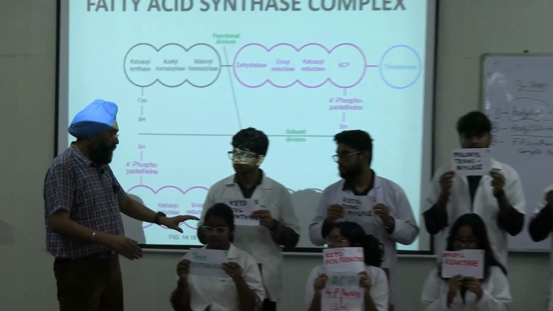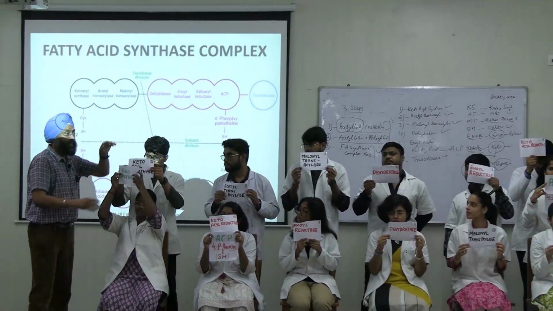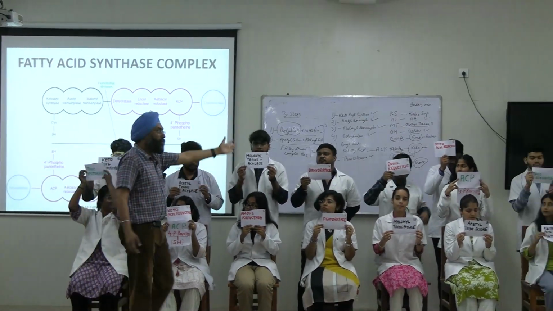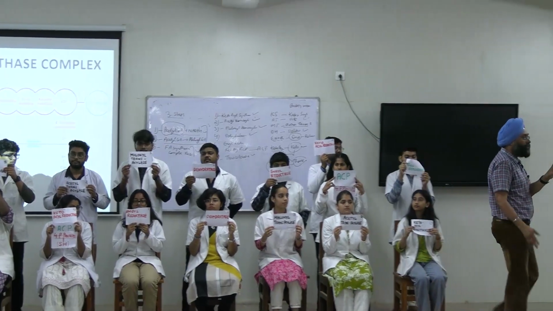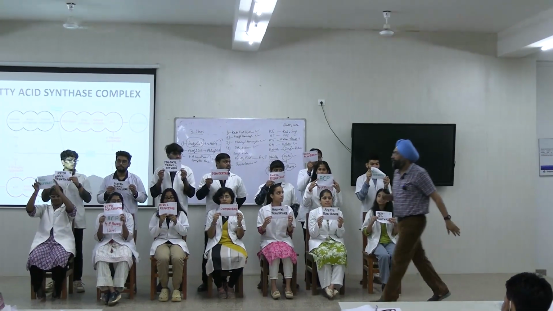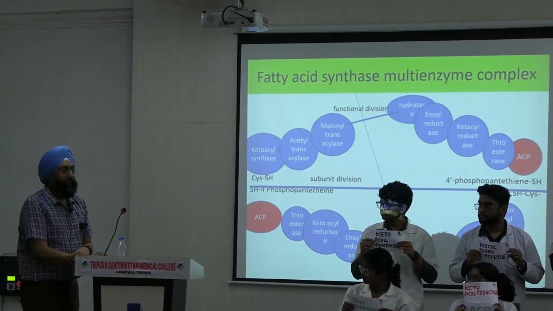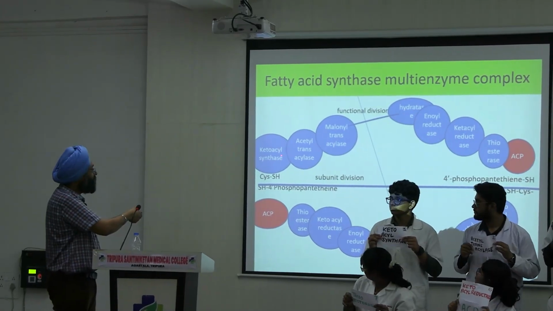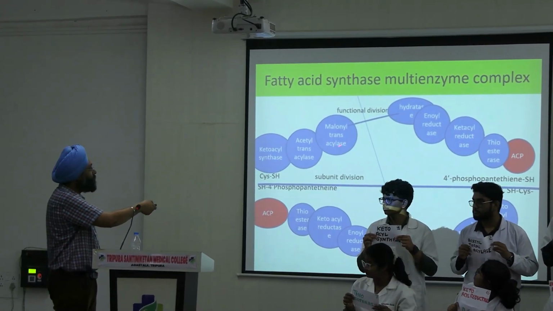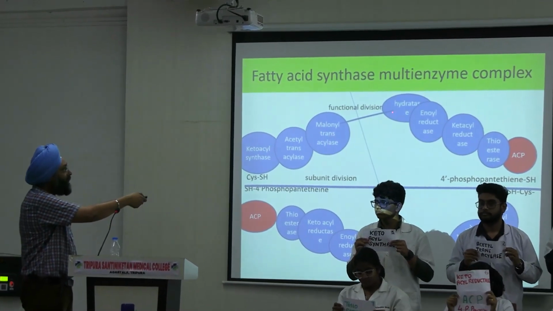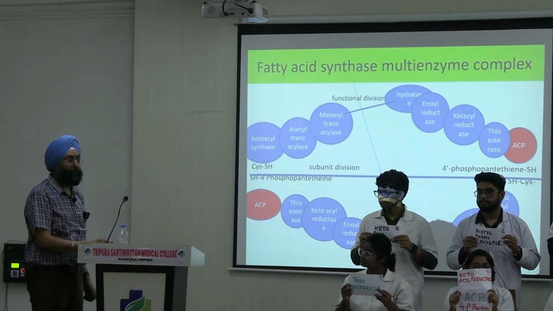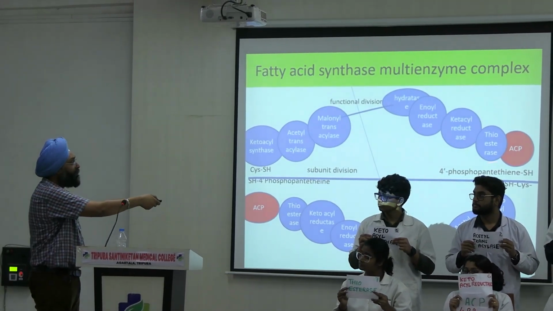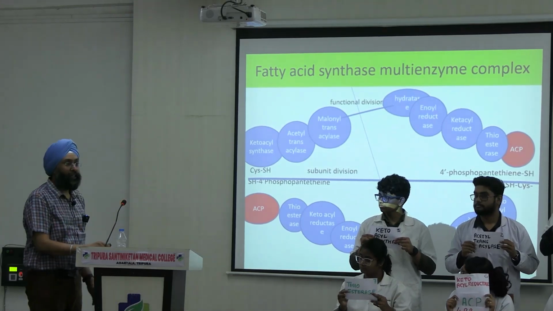The dimers will form strong bonds, right? The dimer is functionally active only. The monomer will not work all alone, right? And next of the features, this is the color diagram. Ketosyl synthetase, acetyl transacylase, malonyl transacylase. Then dehydrogenase, enol reductase, ketosyl reductase, thioesterase, and acyl carrier protein. And acyl carrier protein has 4-phosphopentetheine and sulfhydryl group.